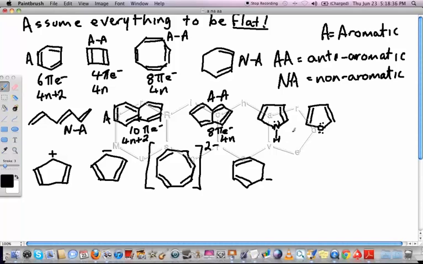Right, this one's called pyrrole, and we have a cyclic system, and it is actually also conjugated. We've got double, single, lone pair, single. And this lone pair is actually going to be part of the pi system. 2, 4, 6. And that actually has 6 pi electrons. That means it matches 4n plus 2, where n equals 2. So this one is going to be aromatic.